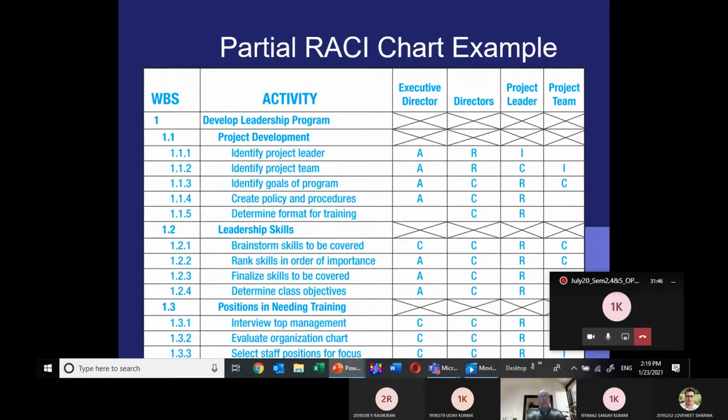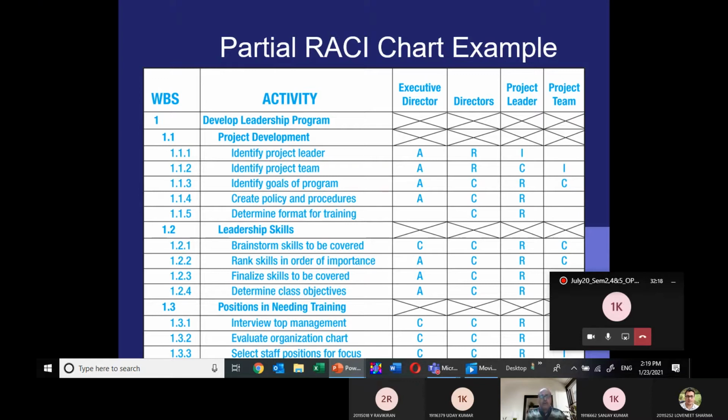RACI. You see here, this is a work breakdown in column 1, a partial RACI chart you see on the top, on the PowerPoint slide. In column 1 is the WBS. WBS means work breakdown structure. If you see here in the WBS 1.2.4, it means develop leadership program.